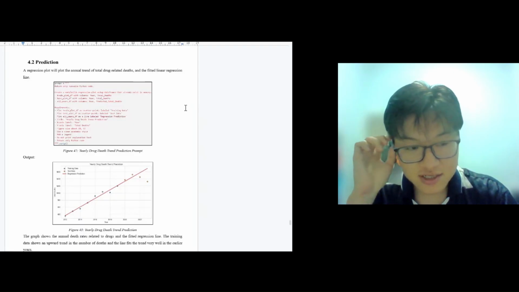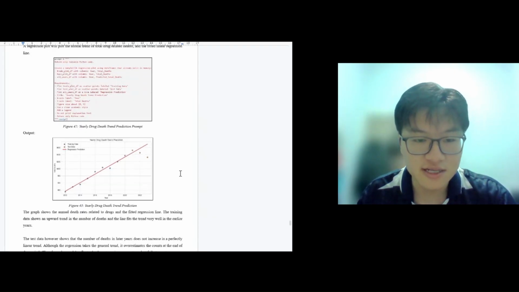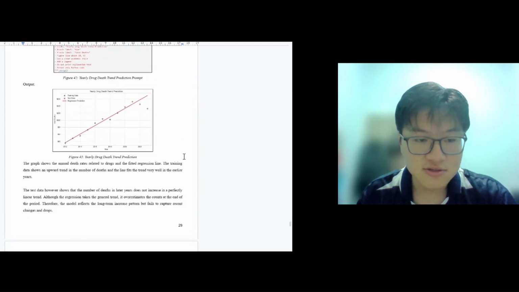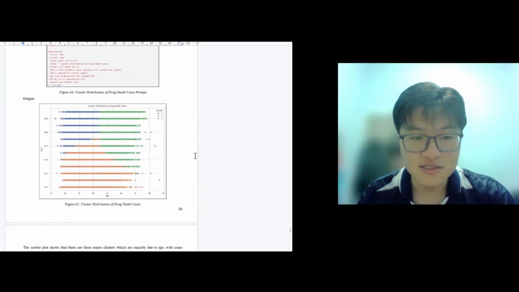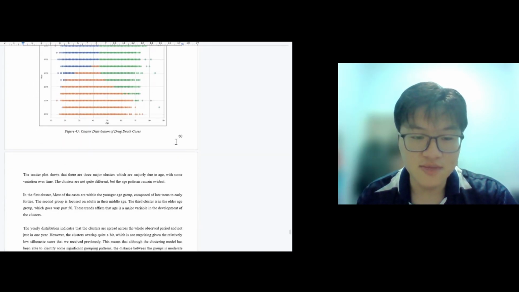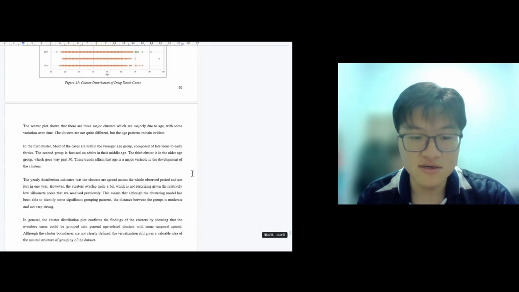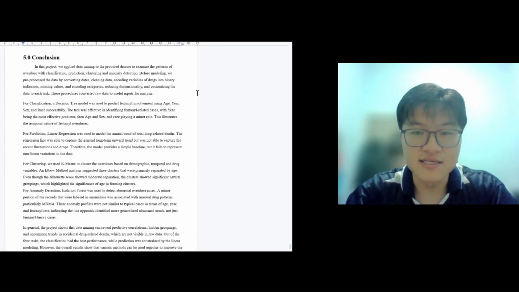Next, I'll briefly explain the visualization used in the predictive model. So the visualization shows the actual number of deaths and the predictive regression trend over the years. This helps illustrate the general pattern of overdose deaths and allows us to compare predicted values with real observations. And for the clustering analysis, visualizations help display how overdose cases are distributed across different clusters. So these visualizations make it easier to observe the patterns of age groups and drug involvement characteristics among different cluster groups. And finally, I'll conclude the findings of this project.